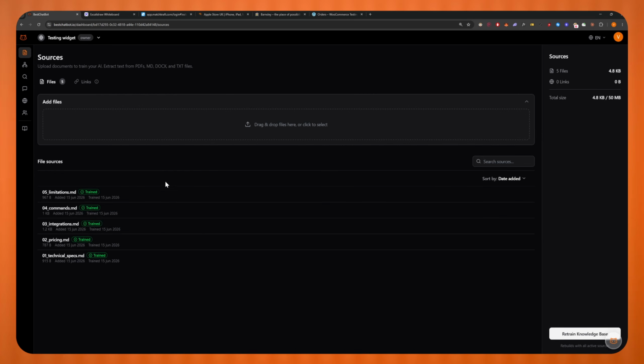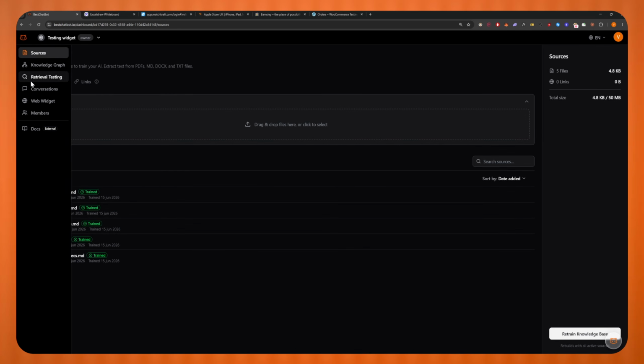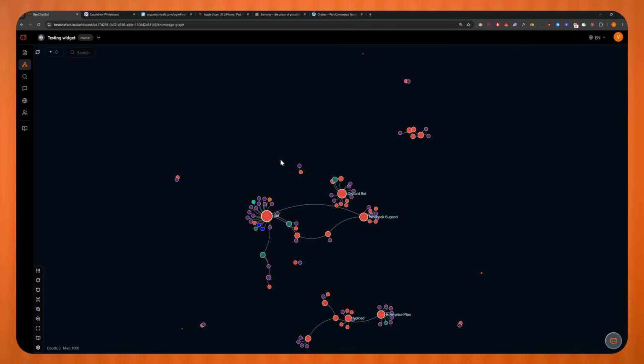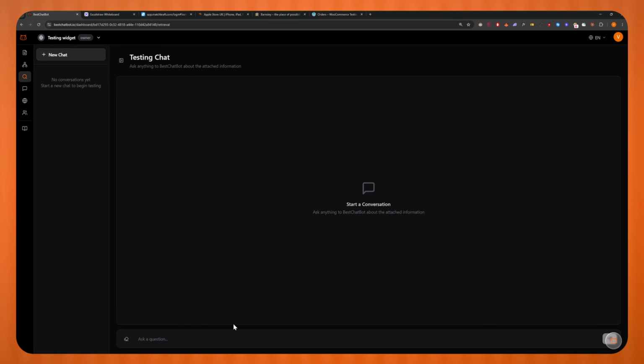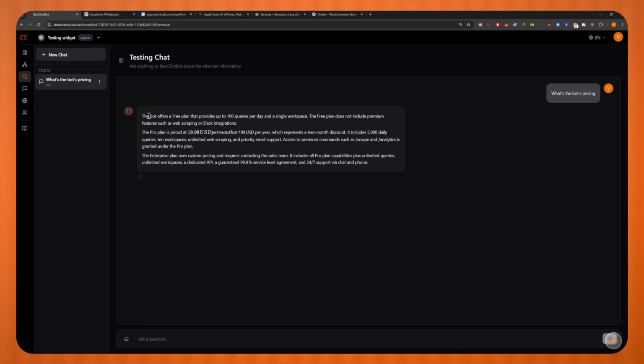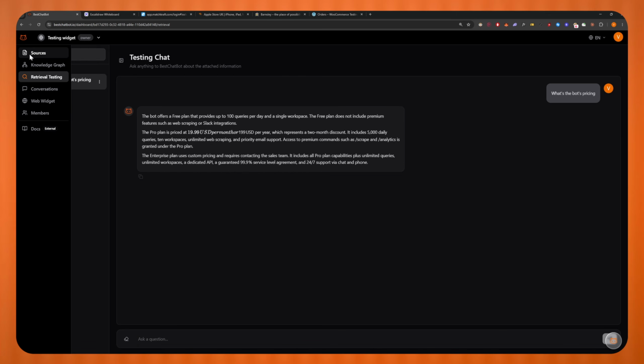All right, so as you can see, all the 5 sources are trained on green. If you go to the knowledge graph and click on refresh, we indeed see we do have the knowledge base built. And let's go to retrieval testing and ask what's the bot's pricing. This is like the playground where you can test your bot before releasing it. And as you can see, it says we offer a free plan that gives up to 100 queries. The pro plan is $19.99 USD per month and 200 USD per year.